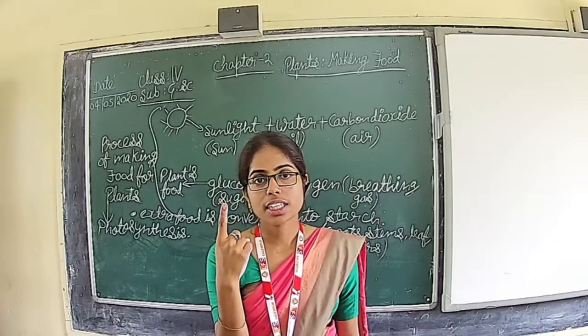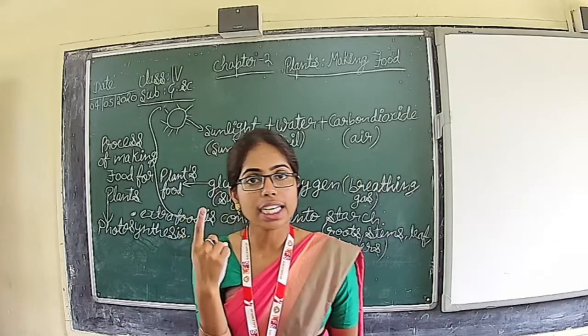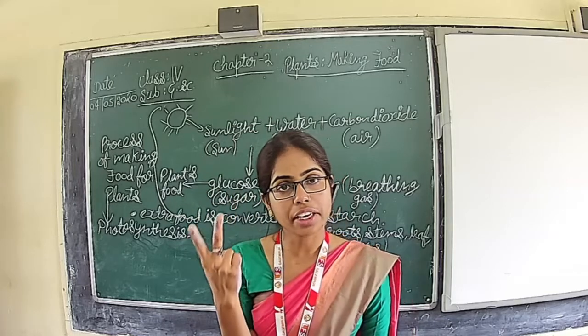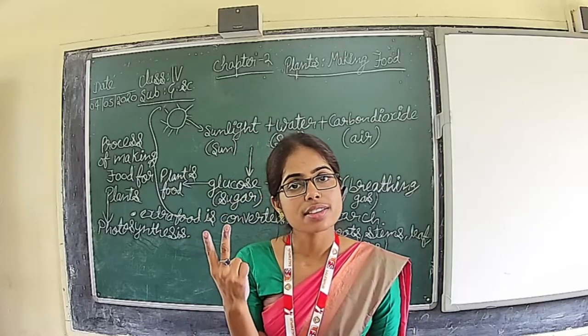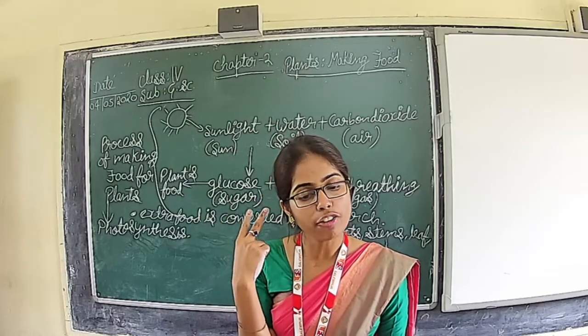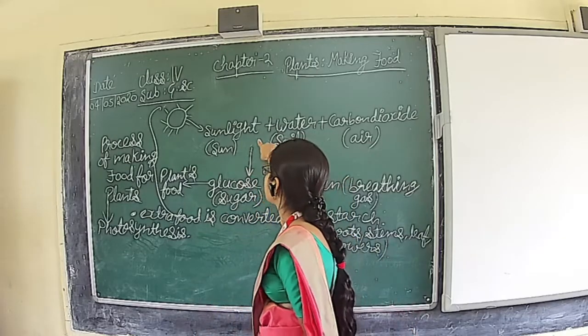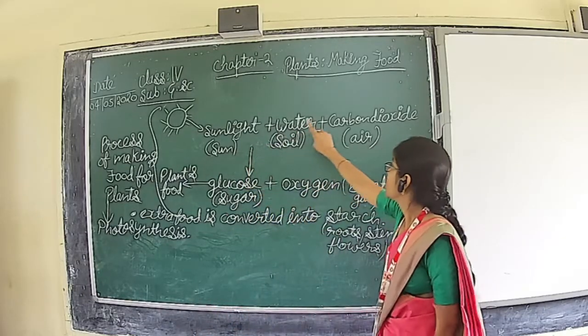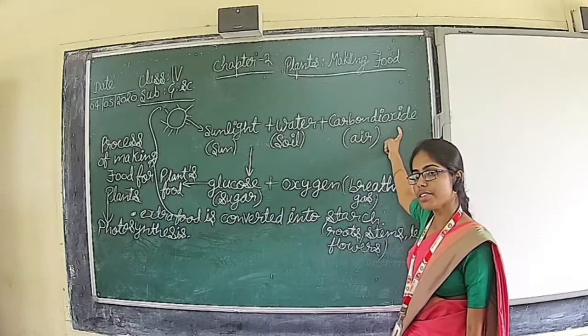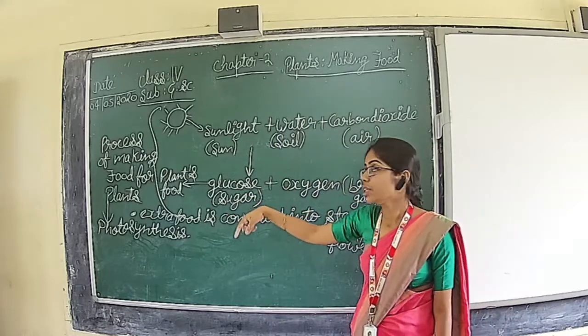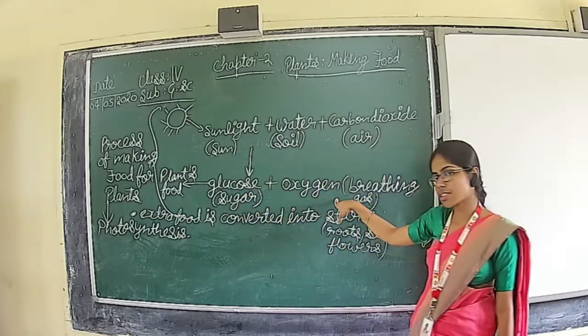One is it gives green color to leaves, and second, it helps in making the food. Then we studied that in the presence of sunlight, water and carbon dioxide are used by plants to turn into glucose and oxygen.